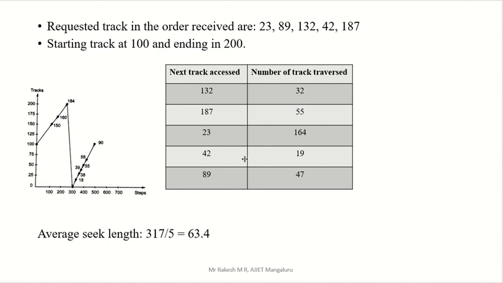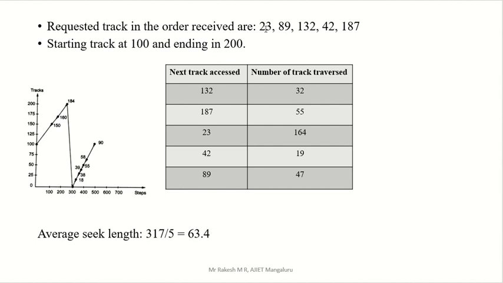So previously, in the earlier video, I showed some table, right, while explaining. So here, in this place, whatever we have, only I decreased. Okay, I started in decreasing order initially, then I am going in increasing order. That's why I considered 100 initially. Now I changed this table, but previously we had 100 while decreasing, which is next number 89, then next number 42, then next number 23, then from 23 reverse your phase, go to the last number.